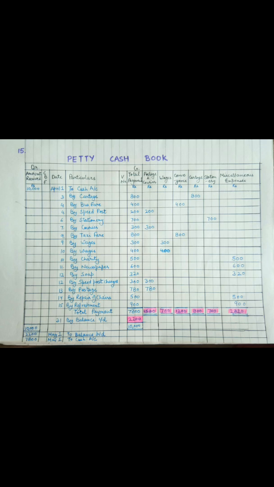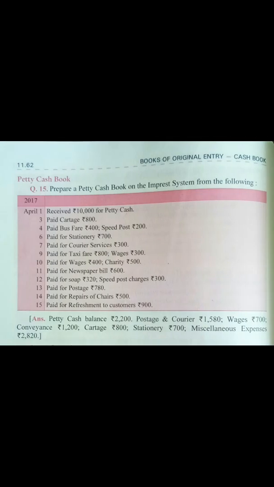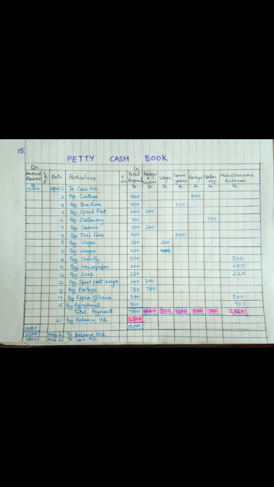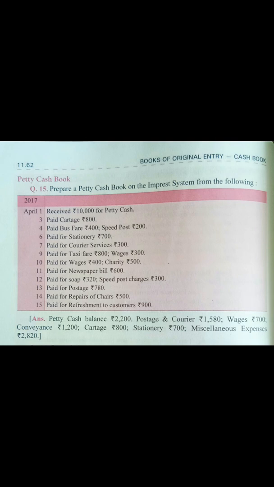Okay, after this the next entry is on 3rd April. Paid cartage of 800 rupees. That means cartage, the first expense, was on the 3rd April and it is of 800 rupees. So for this, in the date column we have to write April 3. In the particulars we have to write By Cartage, and in the cartage column on the right side we have to write the entry of 800 rupees, and in total payments again we have to write 800 rupees.